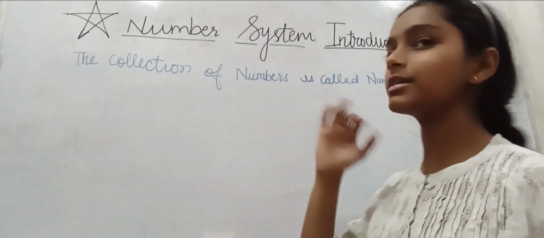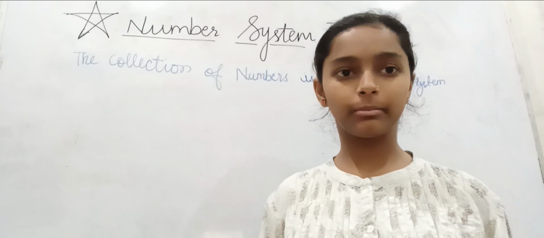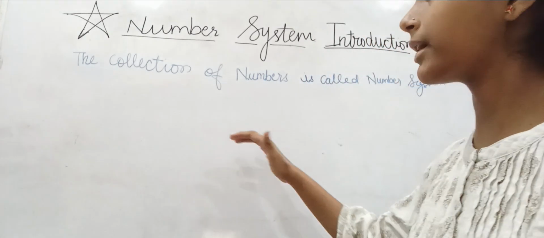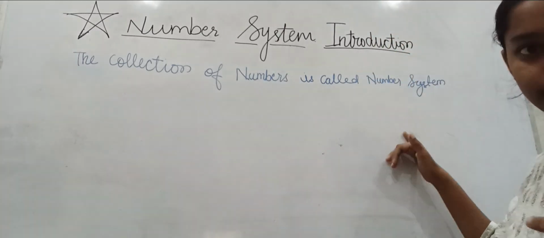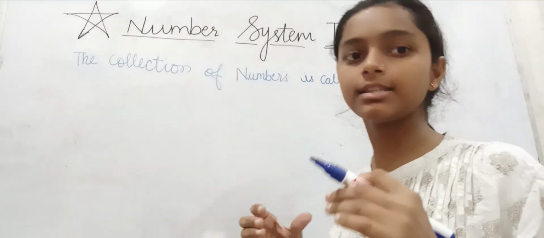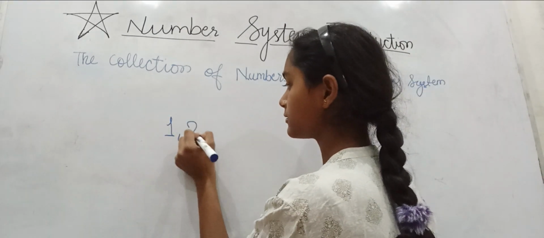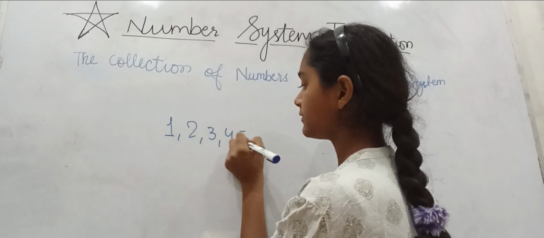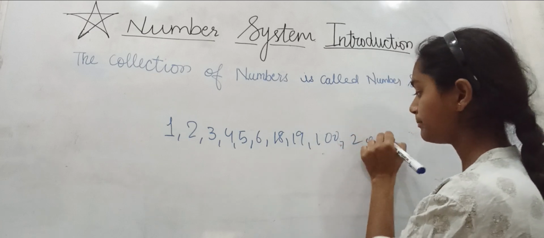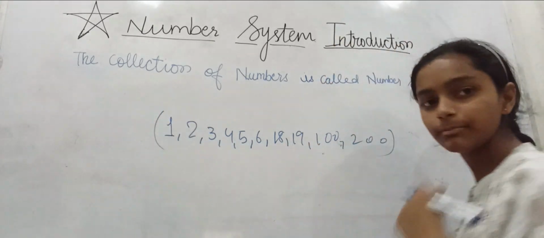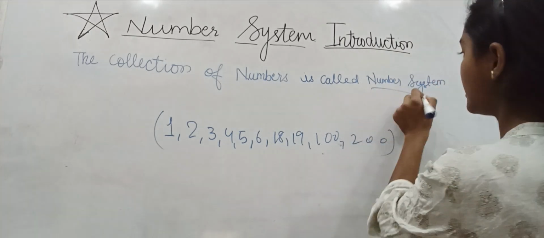Today our topic is number system. In this, I'll be giving you the introduction to number system and the types of numbers. So let's get started. Our first topic is number system. What is number system? The collection of numbers is called number system. When we take a bunch of numbers together, they are known as number system. For example, we are taking this 1, 2, 3, 4, 5, 6, 18, 19, 100, 200, and many more. So this is a collection of various numbers. So they will be called a number system.